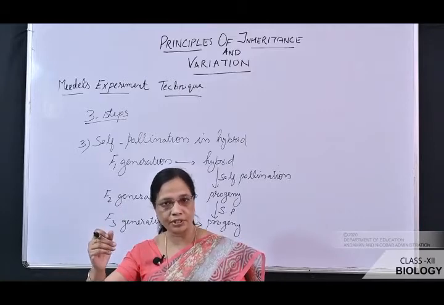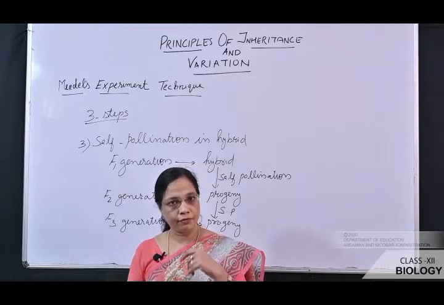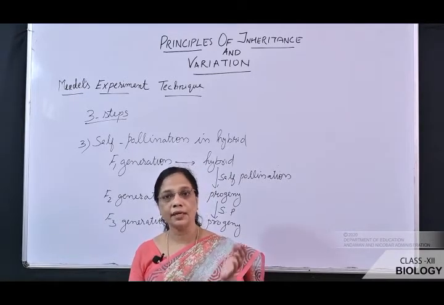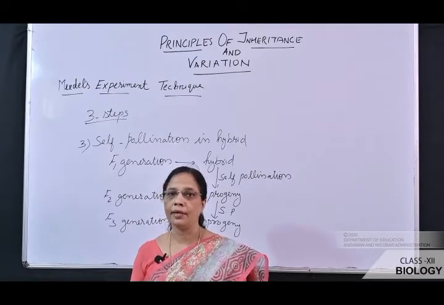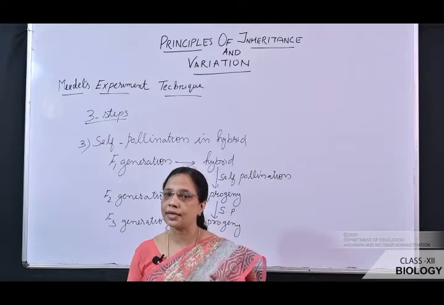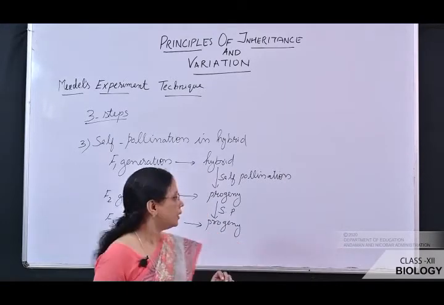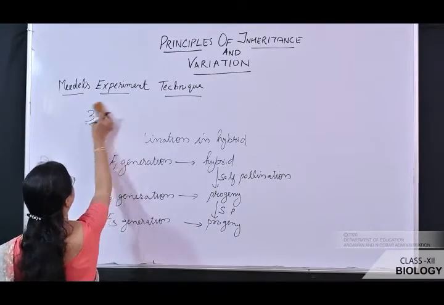So F1 generation is allowed to self-pollinate, and the progenies obtained are considered as the F2 generation. The successive progenies obtained by self-pollination are considered as F3 generation, F4 generation, and so on. Now we'll study what was his result.